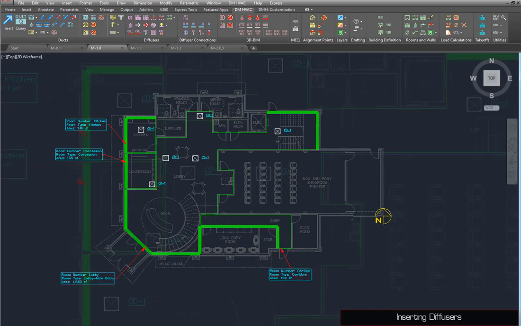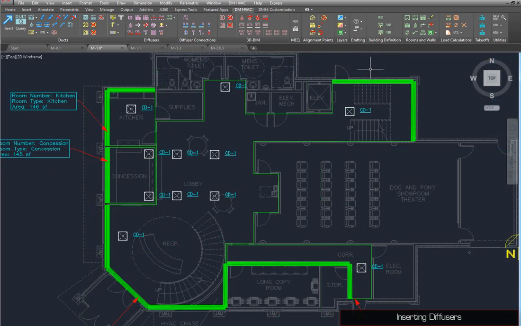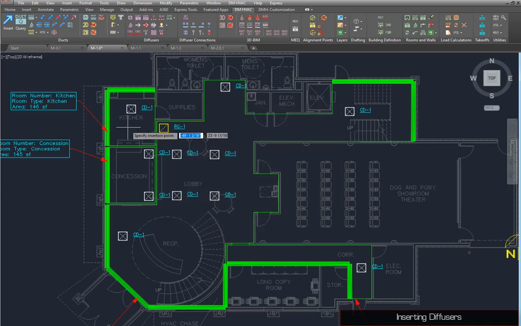You can also use the AutoCAD Move and Copy commands. Once your drawing looks like this, run the Insert Diffuser command again. Select RG1 and begin inserting this diffuser on the drawing. Your drawing should look like this when you finish.